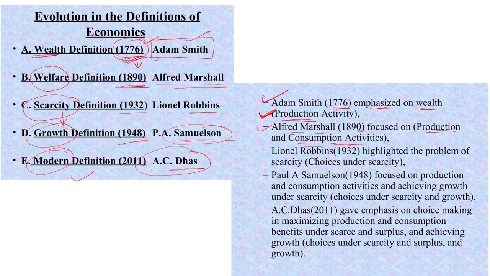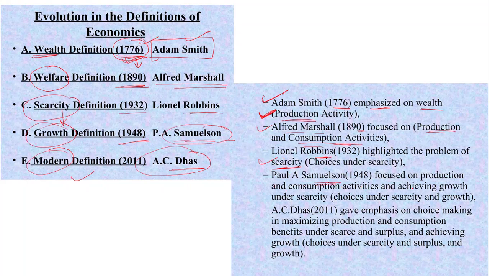Then Robbins highlighted the problem of scarcity. What is the scarcity of resources? If you are producing a lot and consuming unlimited amounts, what happens? The natural resources become very scarce, like petrol. Petrol is very scarce now. Like other things, water also remains in very limited quantity. So if you use these things for more consumption and more production, it leads to a scarcity of resources.